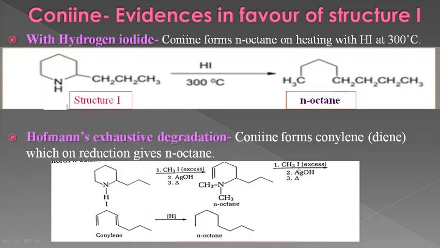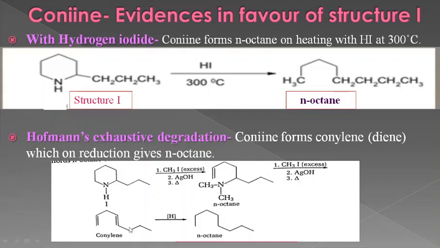Then, this nitrogen is still connected with the carbon skeleton. To remove this nitrogen, we have to undergo Hofmann's degradation again, with all three reactants. Then this ring will break from here, and the double bond will come here.